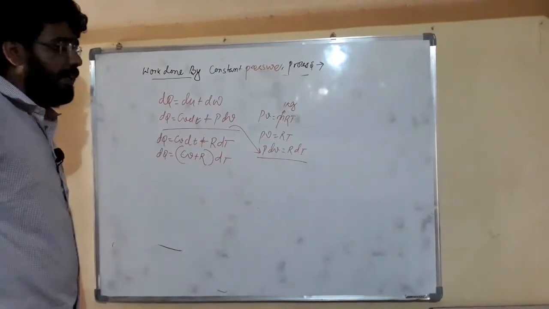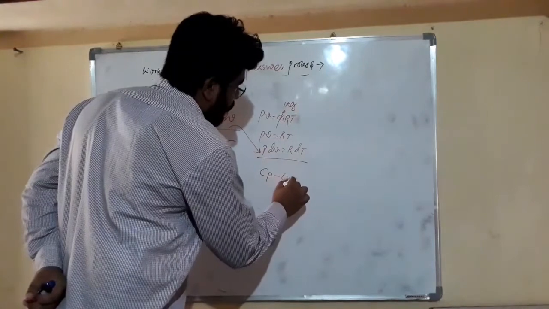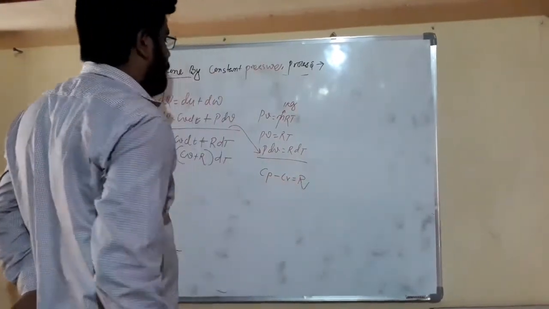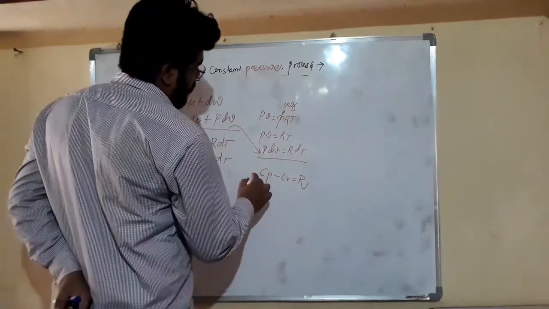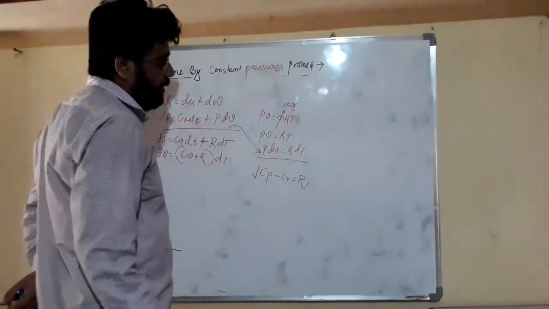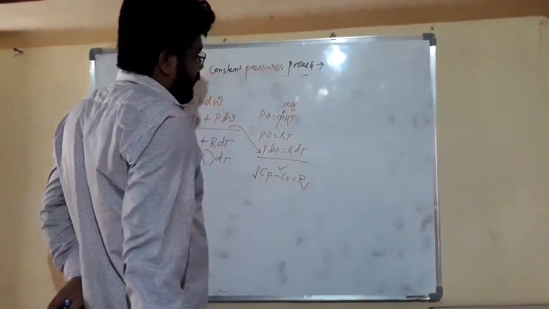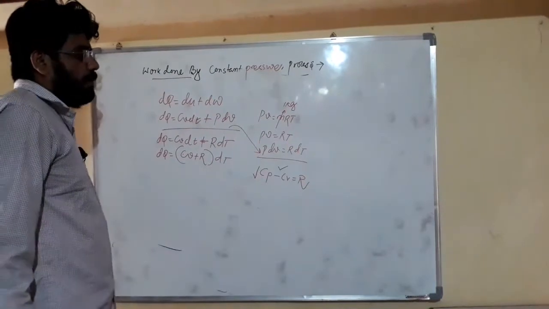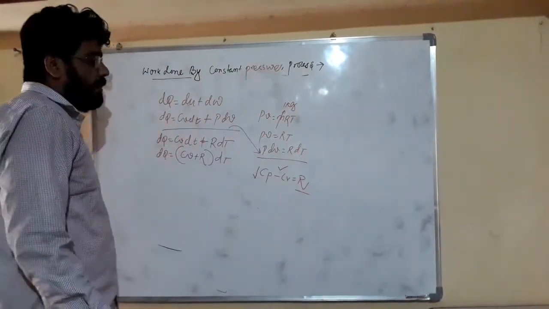Now friends, again we know that cp minus cv equals r. Here cp is our specific heat at constant pressure, cv is the specific heat at constant volume, and r is the characteristic constant or gas constant.